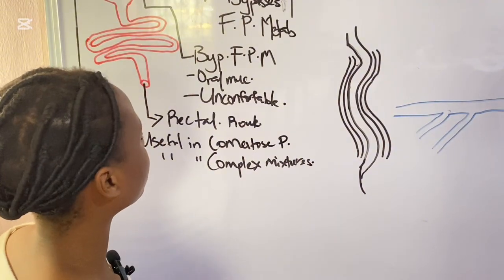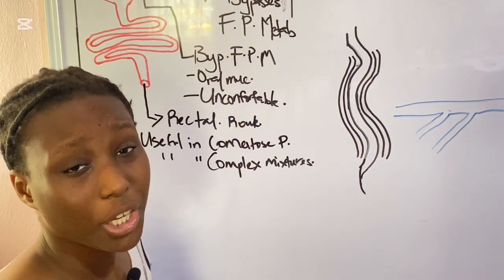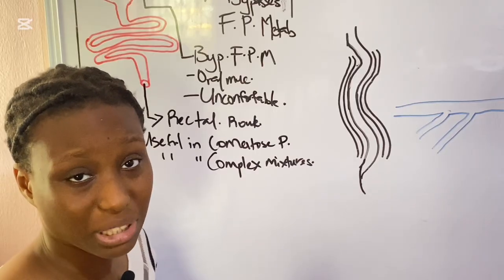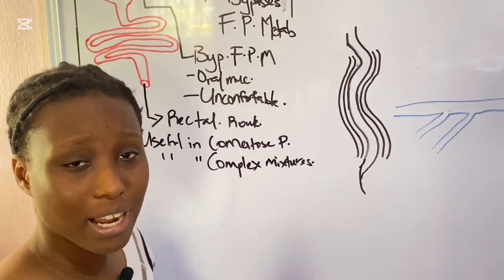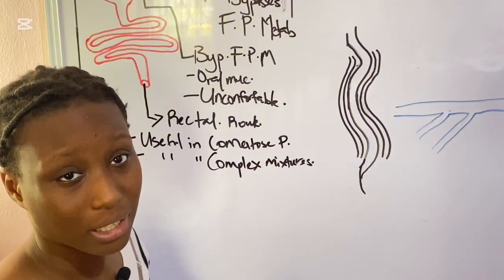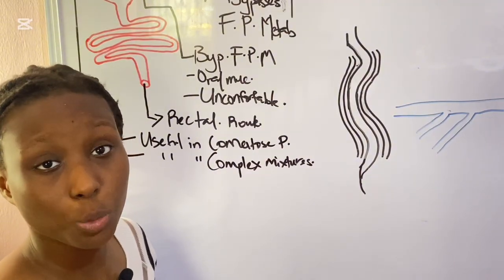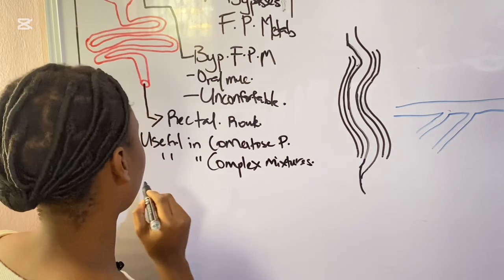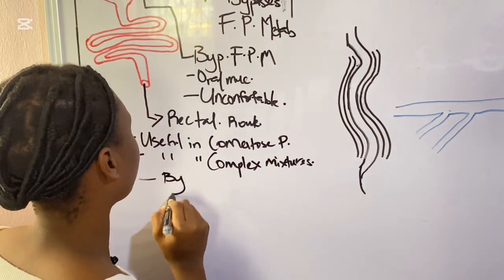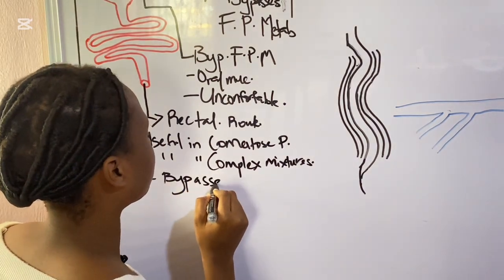And it is also useful because it will bypass first pass metabolism, because it will be drained via the rectal veins. Anything that is not being swallowed by the stomach to end up in the liver to be metabolized will partially bypass first pass metabolism.